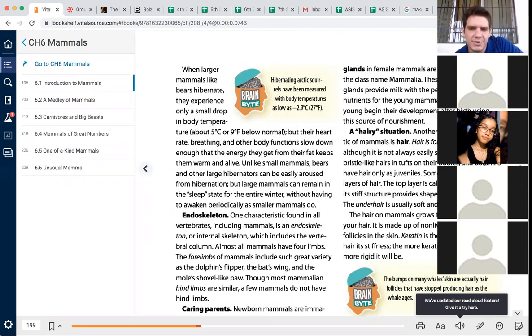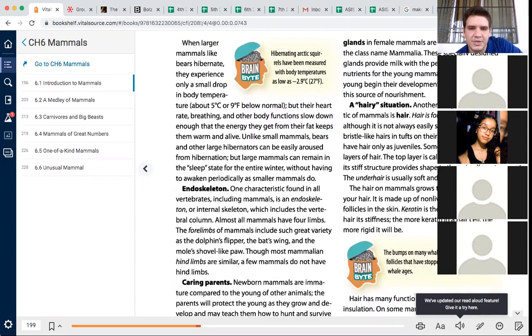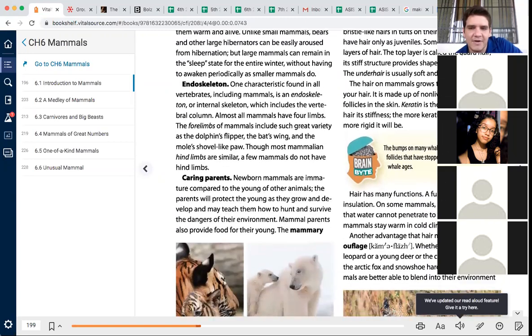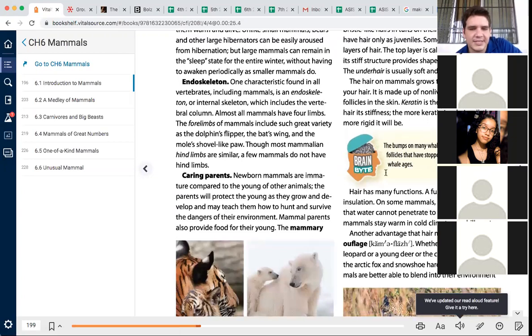The hair on mammals grows the same way as your hair. It is made up of non-living cells from hair follicles in the skin. Keratin is the protein that gives hair its stiffness. The more keratin in a cell, the more rigid it will be. The bumps on many whales' skin are actually hair follicles that have stopped producing hair as the whale ages.